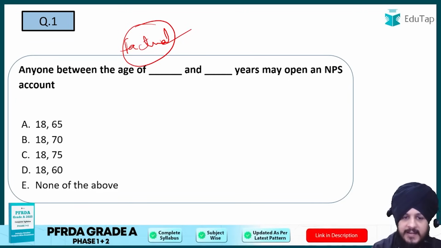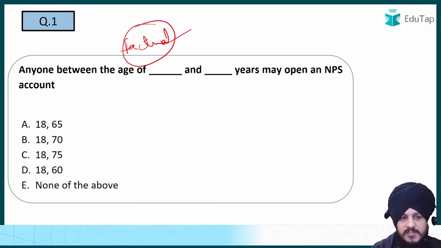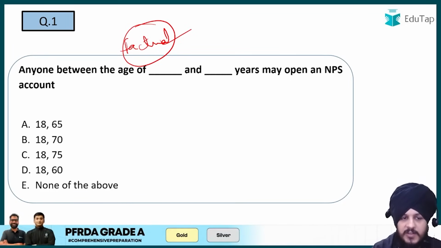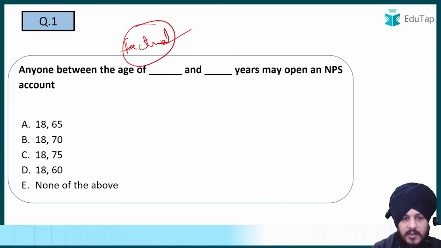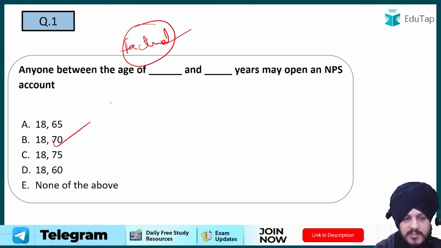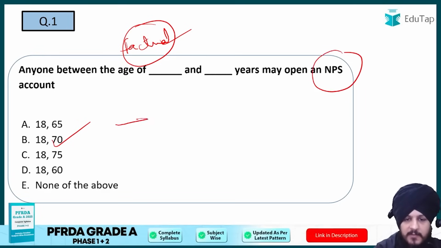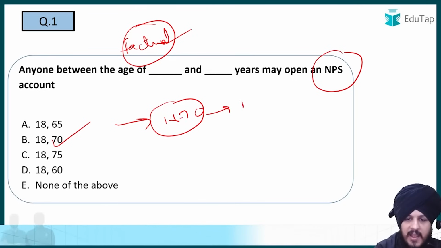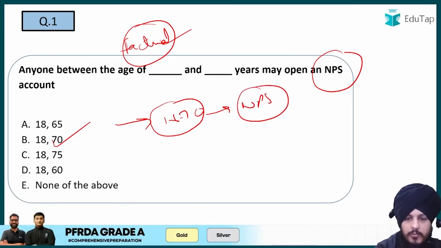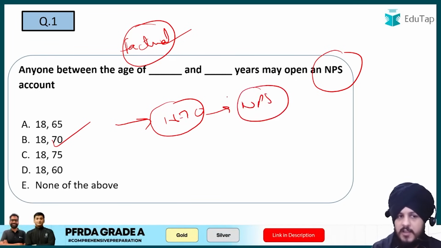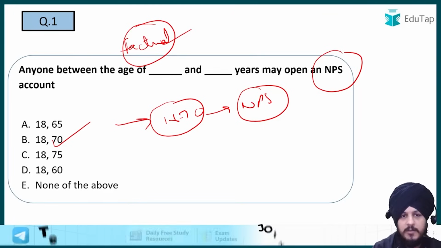So option A is 18 and 65, option B 18 and 70, option C 18 and 75, option D 18 and 60, and option E is none of the above. So the correct answer is going to be B, which is 18 and 70, because when we talk about NPS, anyone between the age of 18 and 70 can open an NPS account, right? And they can start saving till retirement. So that is going to be the answer, which is option number B.